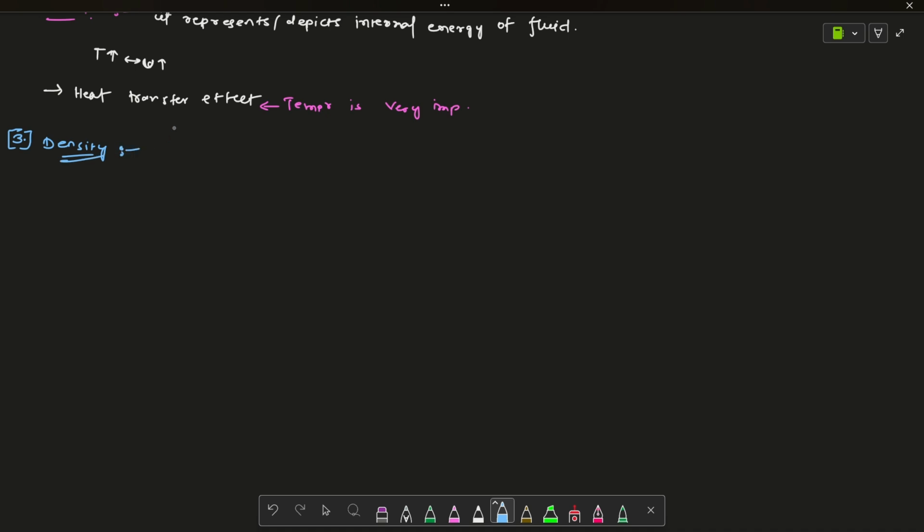Density is defined as mass per unit volume; rho is the symbol for density. Density has different properties in different kinds of fluid, in gas and in liquid. It is defined for the whole fluid domain, but it varies largely between gaseous and liquid. In gases, density is highly variable.